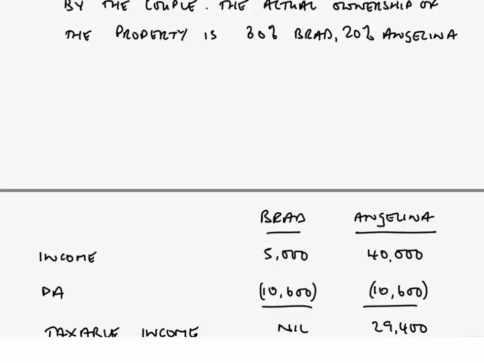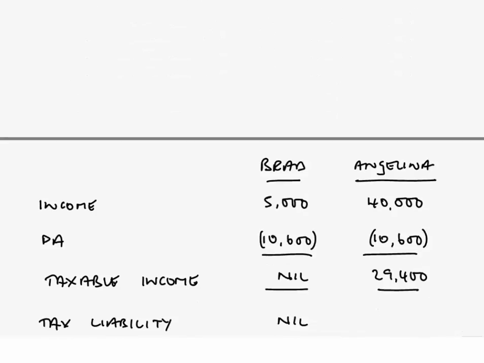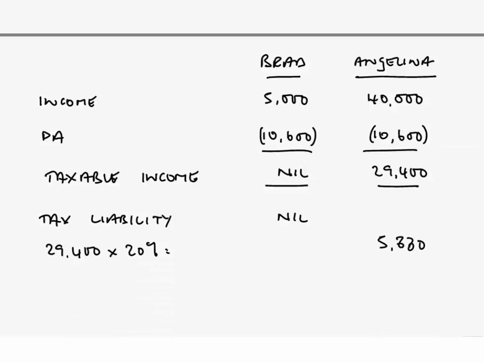There's the two sources of income in total for Brad and Angelina. Brad with his poor little level of £5,000 there, and Angelina £40,000. Take away the personal allowances. Clearly, as we can see, and an issue that will now come through on this, is that Brad is wasting a significant part of his personal allowance. Maybe there's an election that can be made there to again salvage at least some of that otherwise wasted personal allowance.